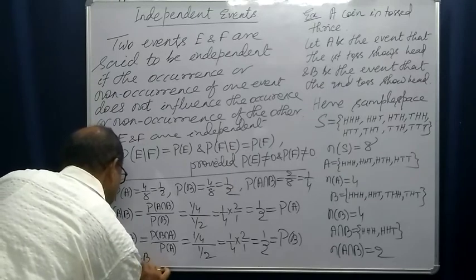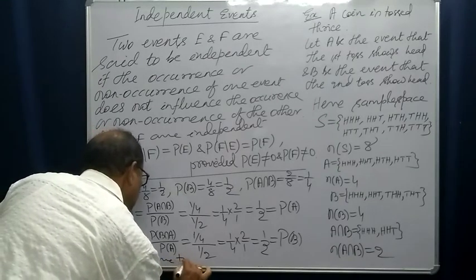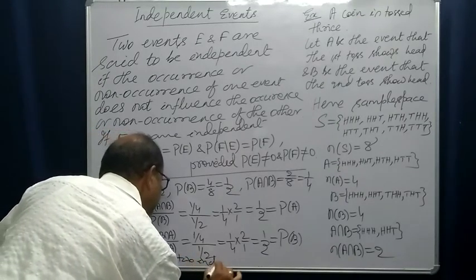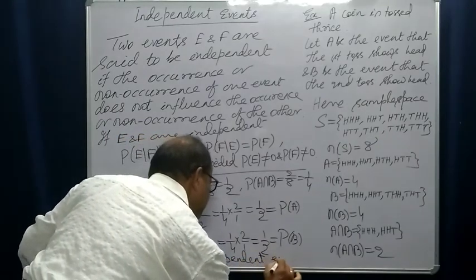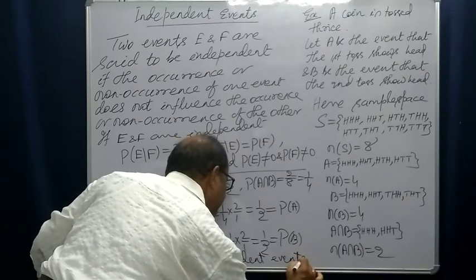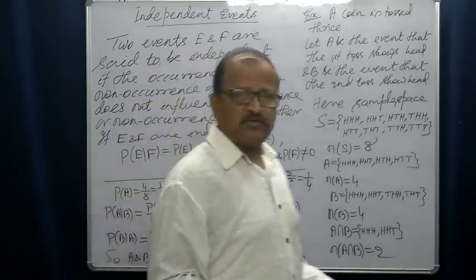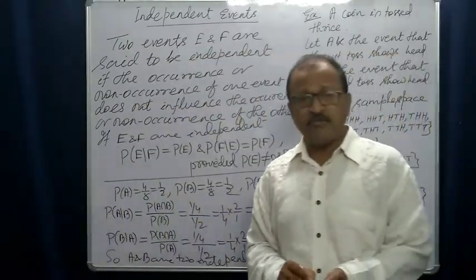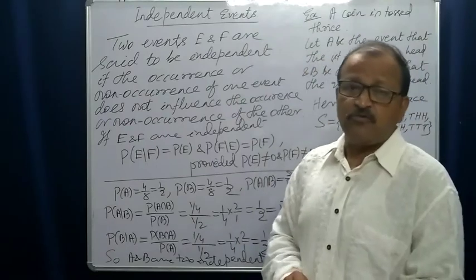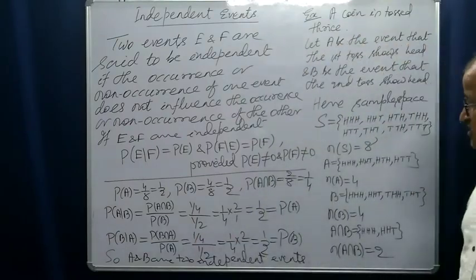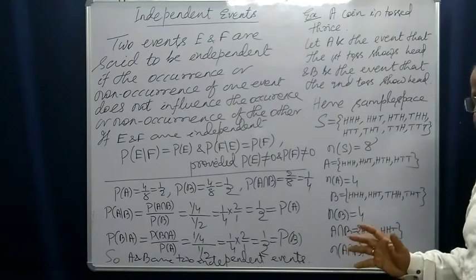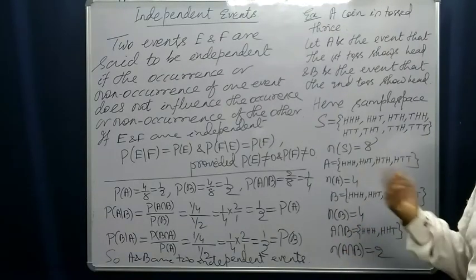So this is how you can determine the independence of two different events, right? Two events will be independent like this.